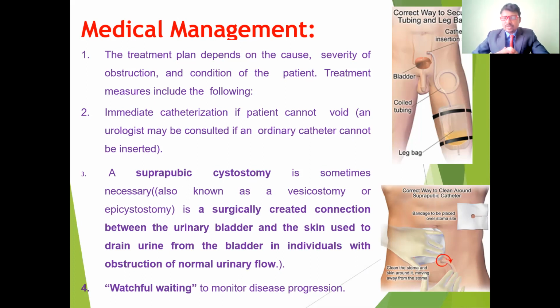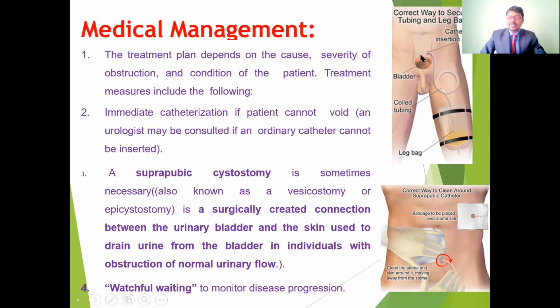Sometimes the cystoscope may find an obstruction in the urethra, and the catheter cannot be sent through the urethra into the bladder, so we are unable to take the urine out of the bladder. In those conditions, the special treatment is suprapubic cystotomy. That means we make a hole in the bladder and directly put the catheter into the bladder, so the urine is removed from the bladder and collected into the urine bag. This type of procedure is called suprapubic cystostomy.